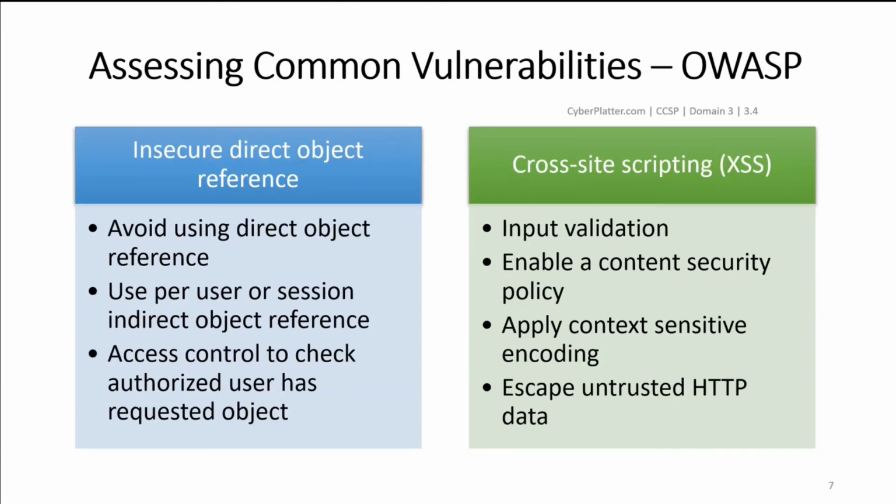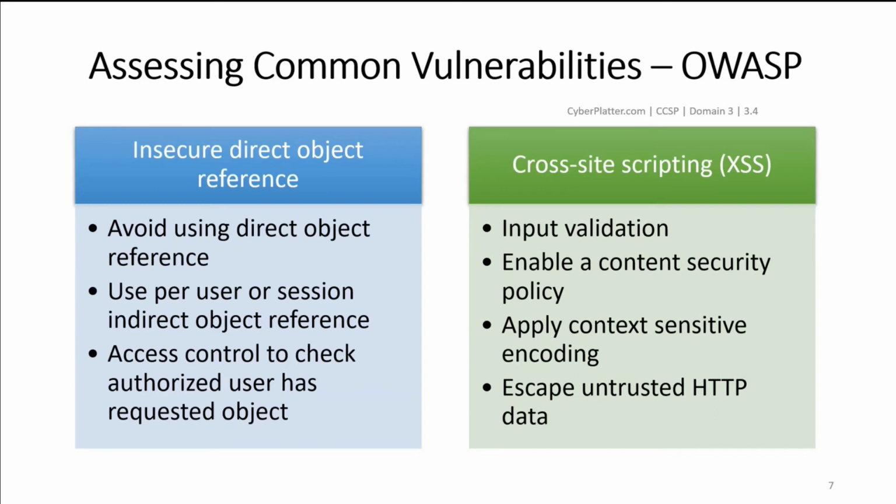Insecure direct object references. A direct object reference occurs when a developer exposes a reference to an internal implementation object such as a file, directory, or database scheme. Without an access control check or other protection, attackers can manipulate these references to access unauthorized data.